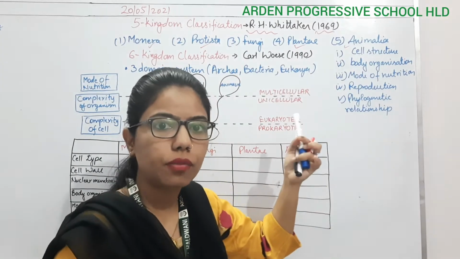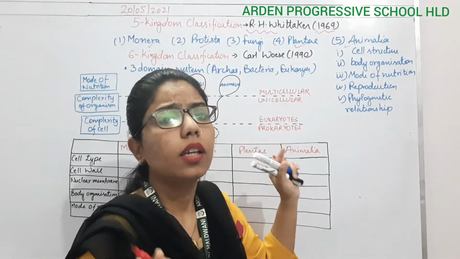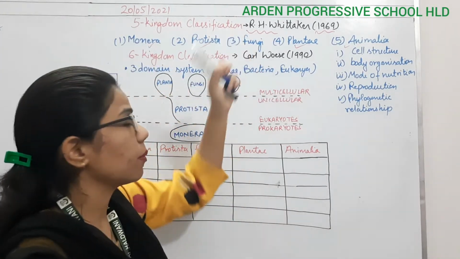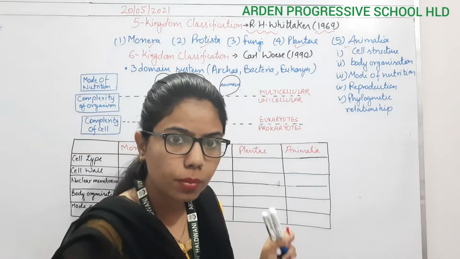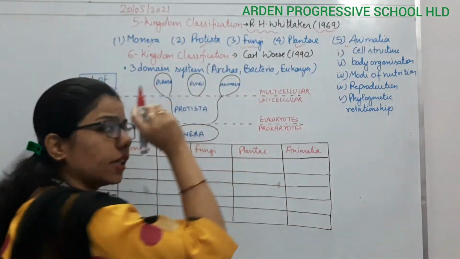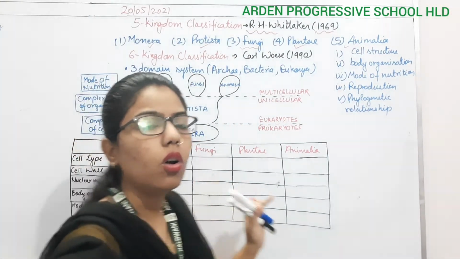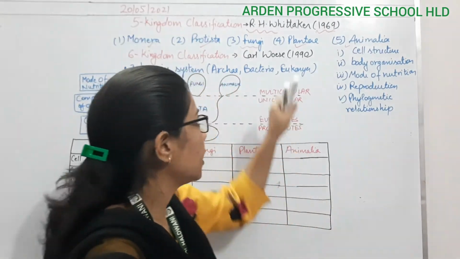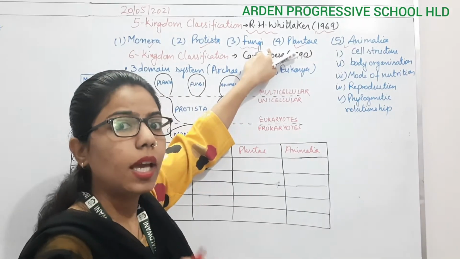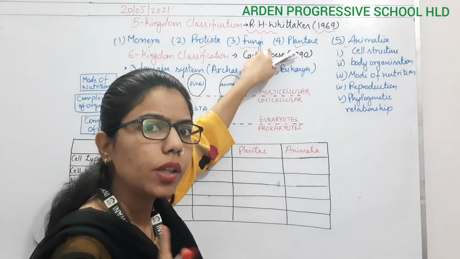Where have we kept the fungi? Still it was not placed in a proper kingdom. So in this five kingdom classification, they sorted out the problem, and he gave the kingdom Fungi for all the fungi, right? It means those are the multicellular organisms, as well as eukaryotes.